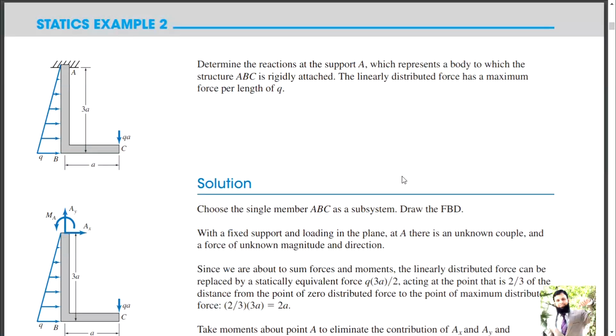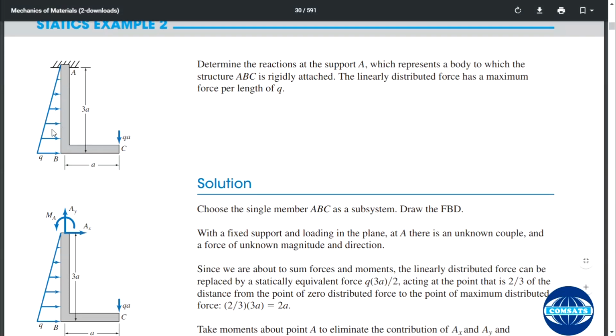Here we are with another problem, statics example number 2. The problem states: determine the reactions at support A. Here it is, support A, and we have to find the reaction which represents a body to which the structure ABC is rigidly attached. This is a structure, and the linear distributed force has a maximum force per length of Q.